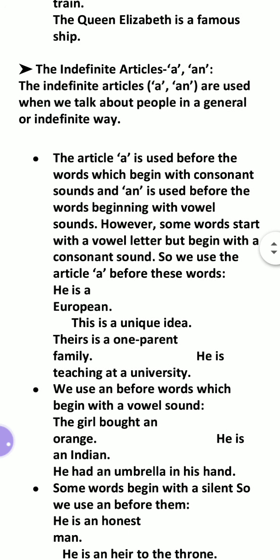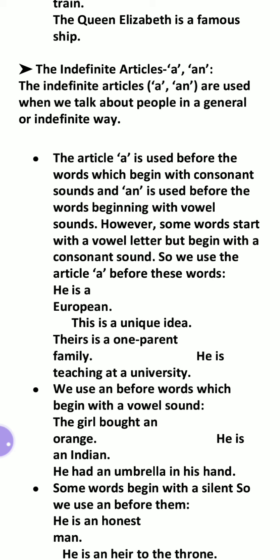Now we have the indefinite articles. There is only one rule, okay, and that is very important in all the cases and applicable also. Use a before a countable noun, a singular countable noun. A boy, a girl, a pen, a pencil, a book, a man, okay, a tree. So this is a countable noun, and before that we use a.